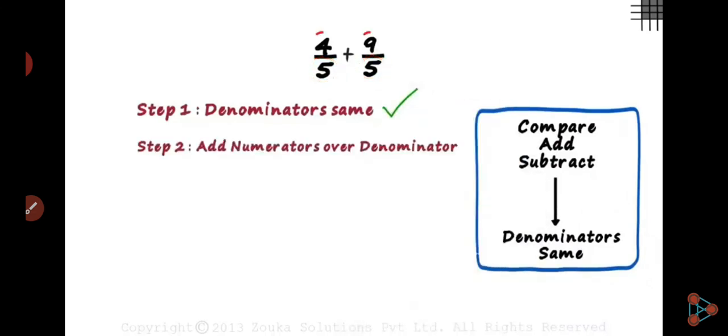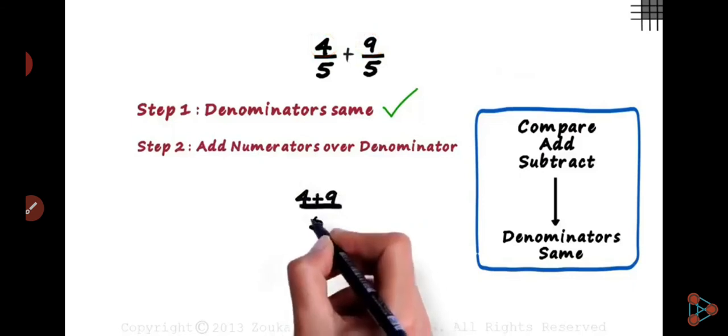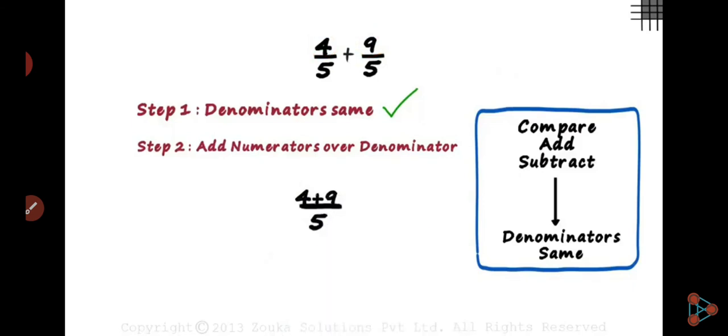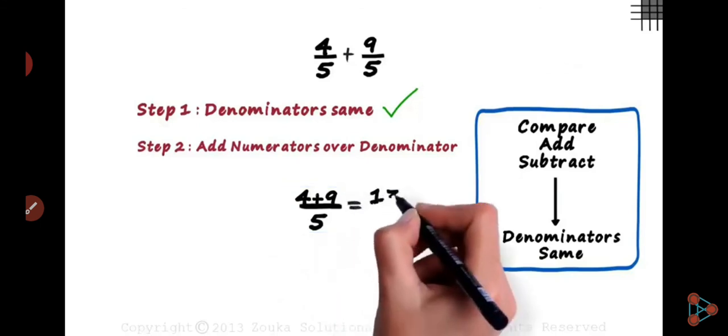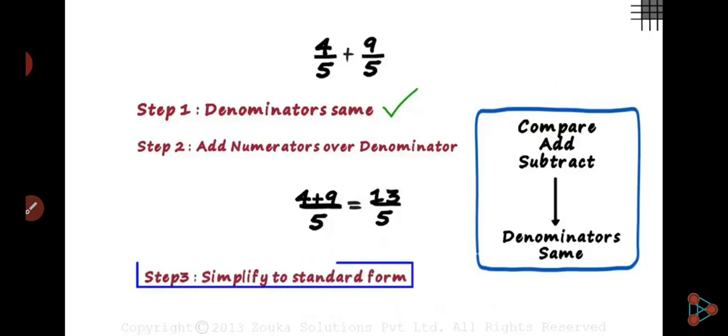Step 1: the denominator is the same, so add the numerators over the denominator, that means 4 plus 9 upon 5. Your answer is simply 13 upon 5. Understand? Simplify to standard form. It is already in standard form, 13 upon 5. So your answer is 13 upon 5.